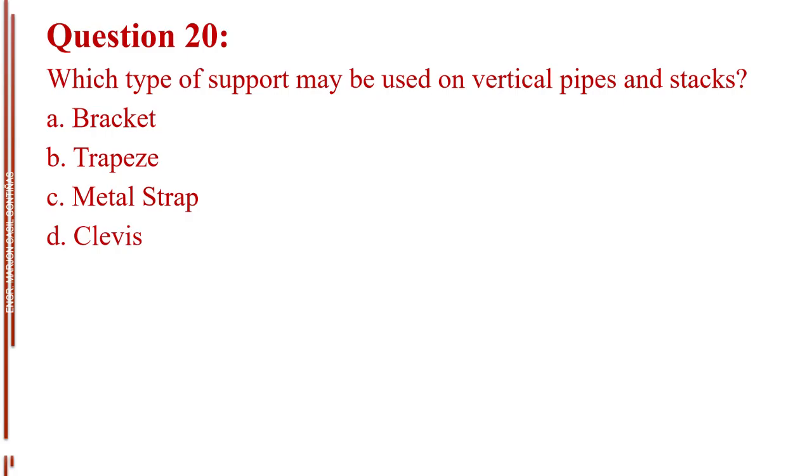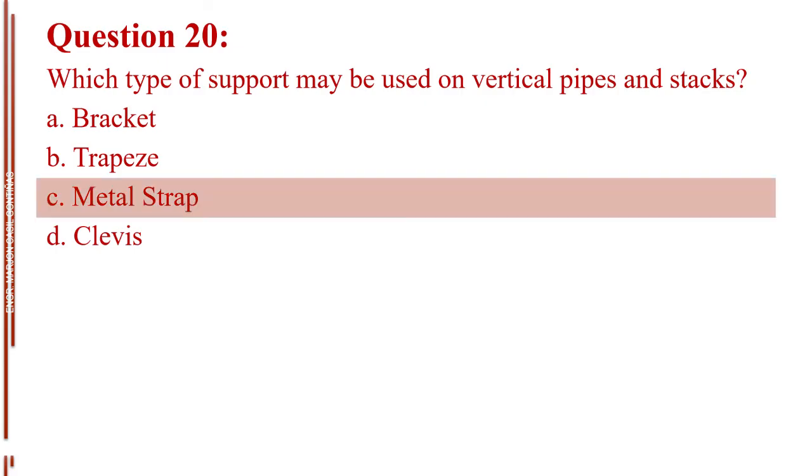Question number 20. Which type of support may be used on vertical pipes and stacks? Letter A, bracket. Letter B, trapeze. Letter C, metal strap. Letter D, clevis. The answer is letter C, metal strap.